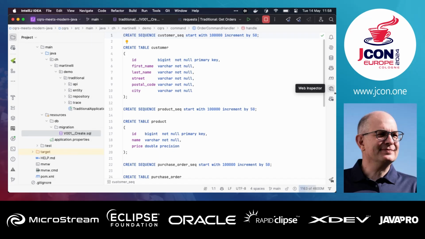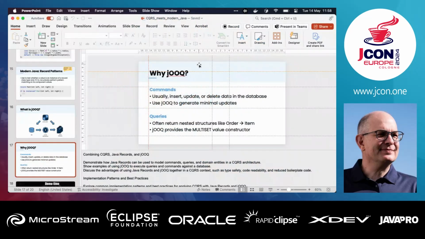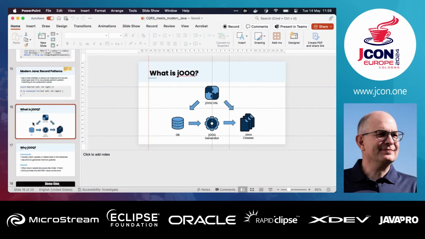Now, the problem about the generation here is, where does jOOQ generate the classes from? So if you use this MetaModel API in combination with JPA, you have the entities. So it's based on the entity model. You will get this entity MetaModel that you can use to create type-safe queries. Here we need some database.